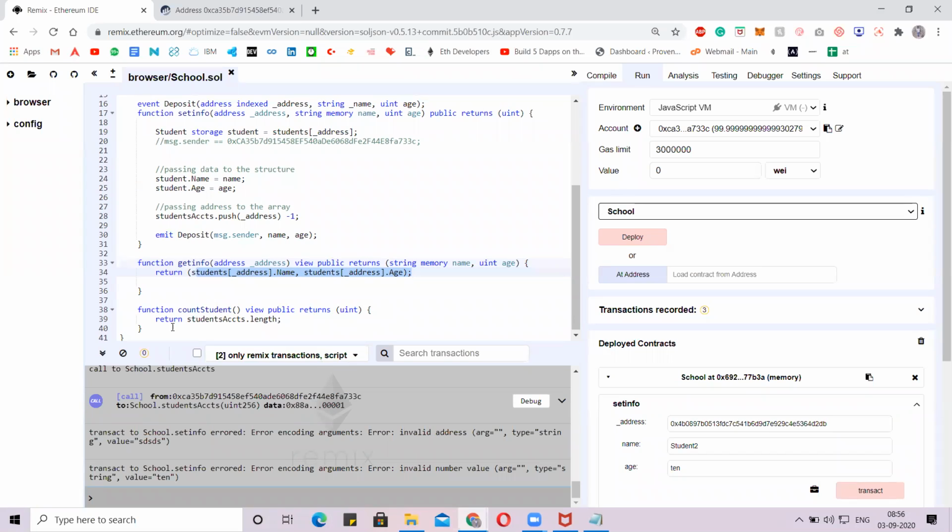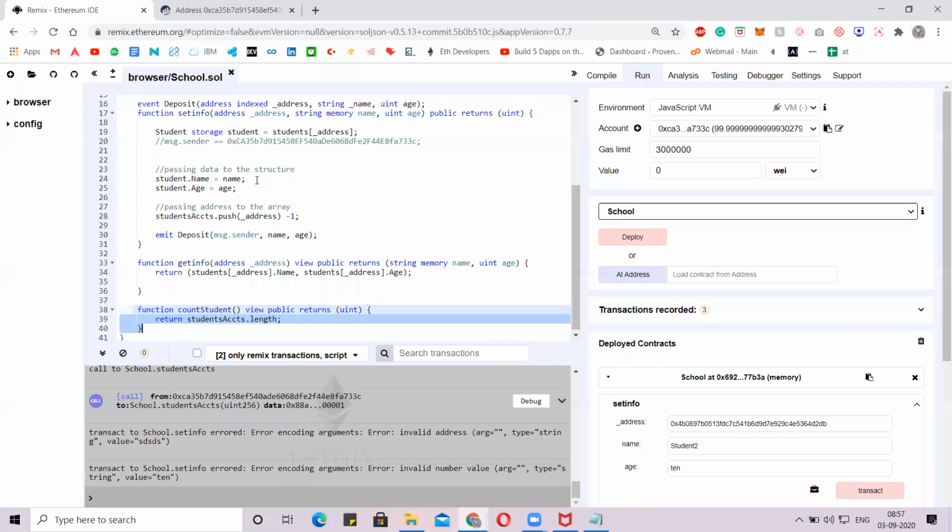Cool. Now, the final and foremost, countStudents. This will show us the length of that array, so how many students have been registered till now. Is that clear, guys? The contract has been done.